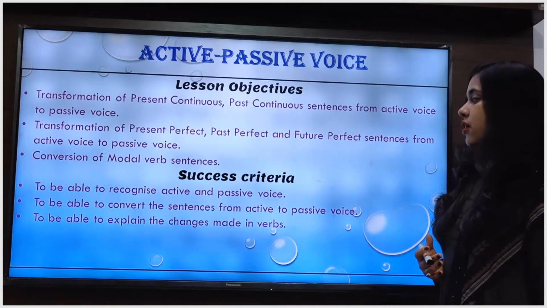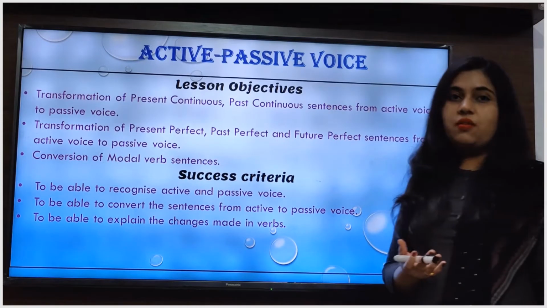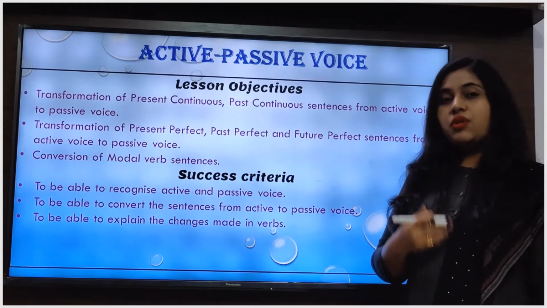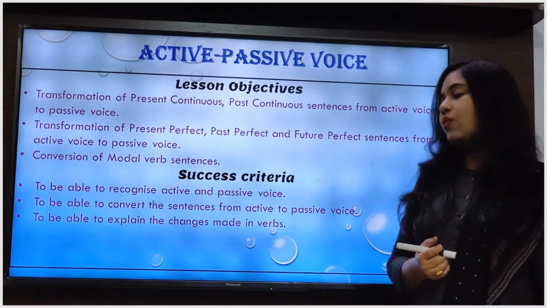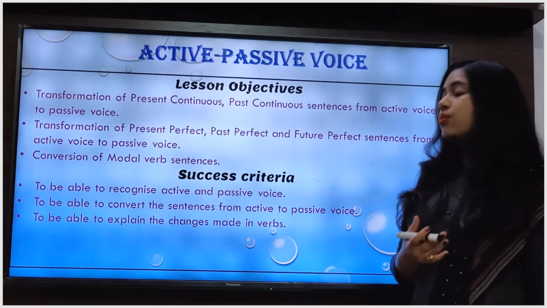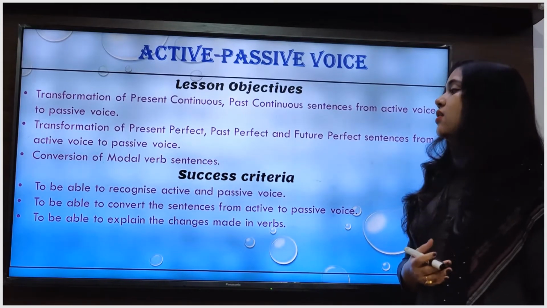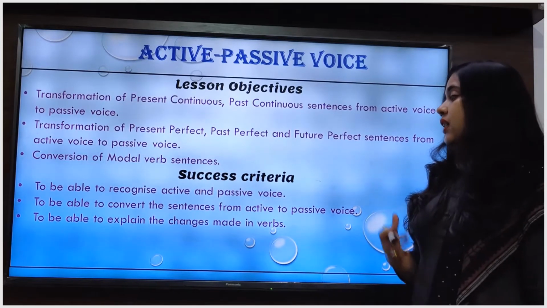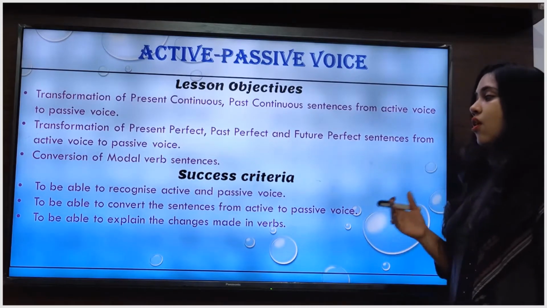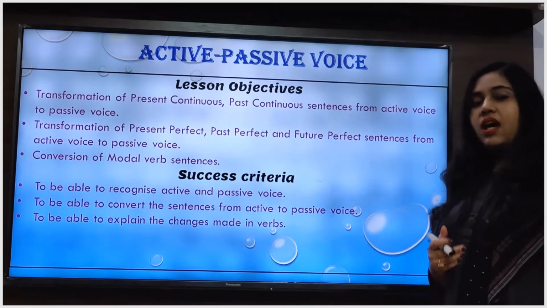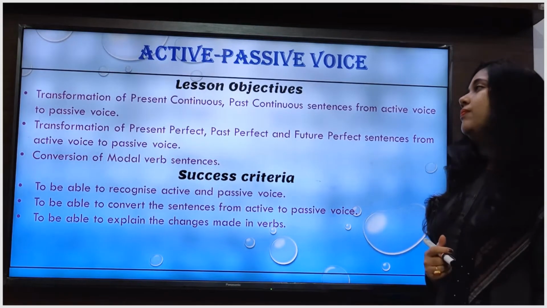Our success criteria for today's session is to be able to recognize active and passive voice, means to recognize whether the given sentence is in active voice or in passive voice. The second one is to be able to convert the sentences from active voice to passive voice, and the last one is to be able to explain the changes made in verbs. We will achieve all these set goals one by one along with the progression of the lesson. So now let's start the lesson.